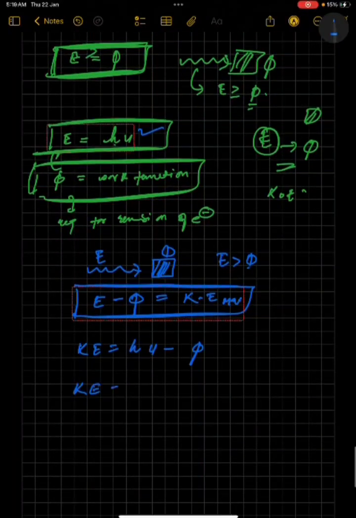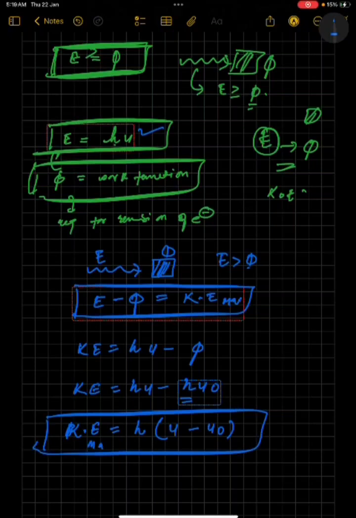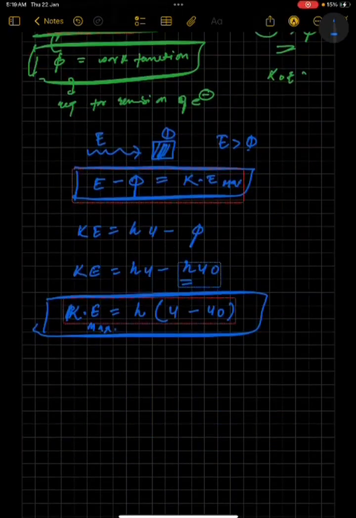We also remember that this kinetic energy will be equal to hν minus hν₀, because φ was equal to this work function, it was equal to the Planck's constant into the threshold frequency. So this kinetic energy will be equal to h, which will be common, that's Planck's constant, into ν minus ν₀, fine. So this will be the photoelectric equation, okay, this is the photoelectric equation, fine.